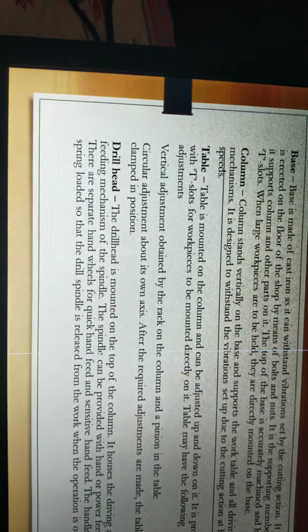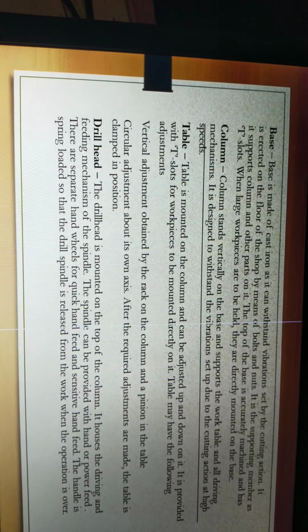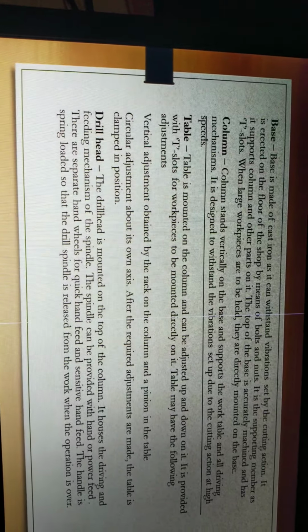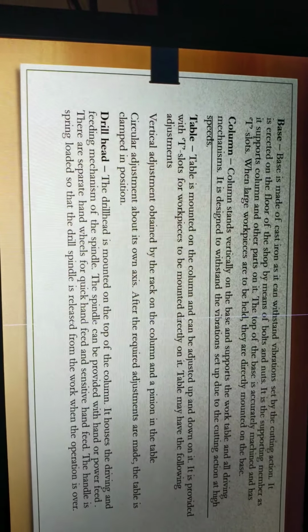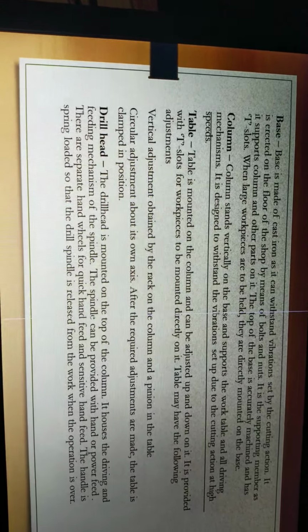Table may have the following adjustments: vertical adjustment obtained by the rack on the column and the pinion on the table, and circular adjustment about its own axis. After the required adjustments are made, the table is clamped in this position.